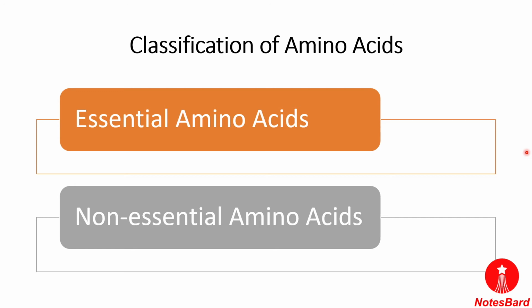Next we will be discussing the number of amino acids. There are about 21 amino acids, as was already shown in the previous slide. Examples of the 21 amino acids include glycine, alanine, valine, leucine, isoleucine, arginine, lysine, and more. So there are about 21 amino acids which are known.